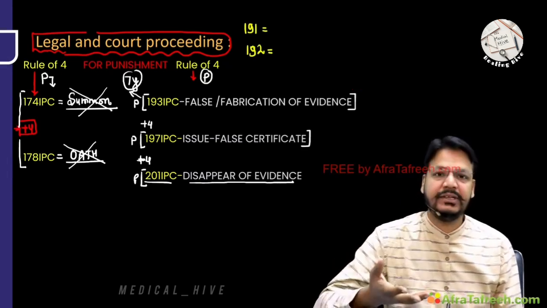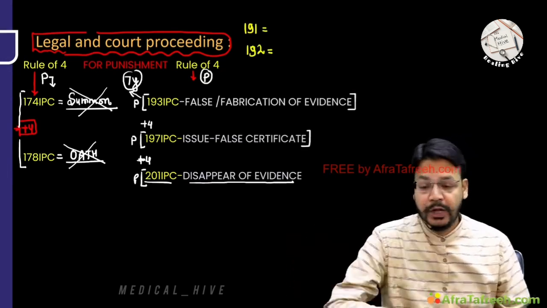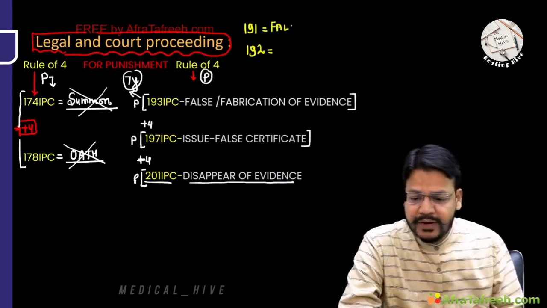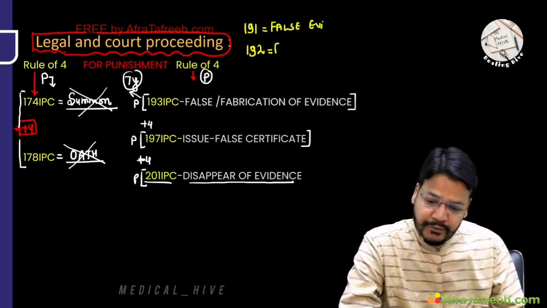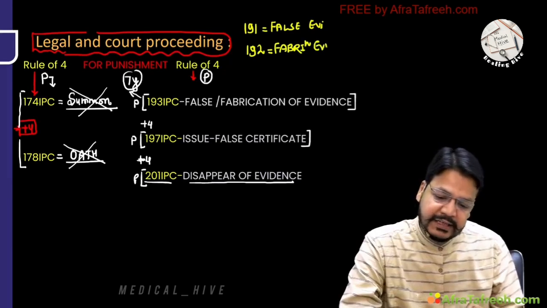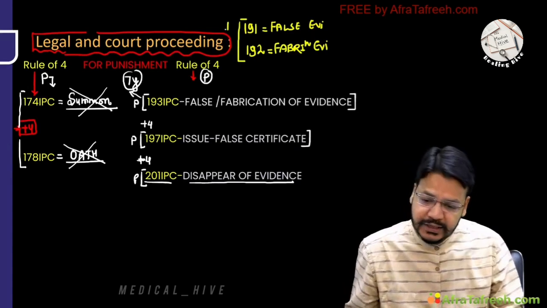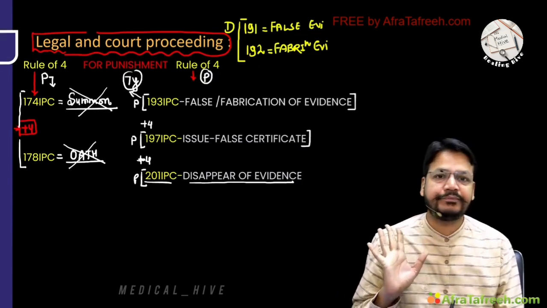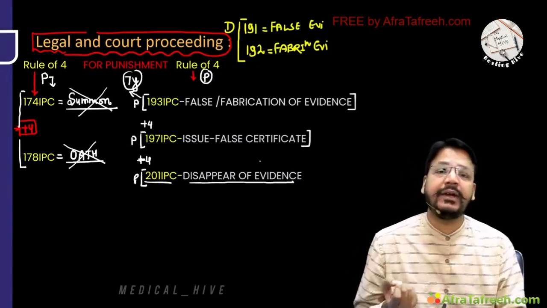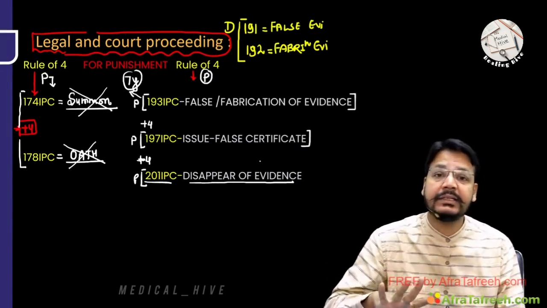Fabricating means changing the evidence. You have changed some line. This is fabrication. Okay. Now, sir, false evidence is defined in 191 IPC and fabricating the evidence is defined in 192 IPC. That's very simple. It means the definitions are 191 and 192. Punishment is 193. Okay. Issuing the false certificate. If you are issuing a false certificate, this is 197 punishment.